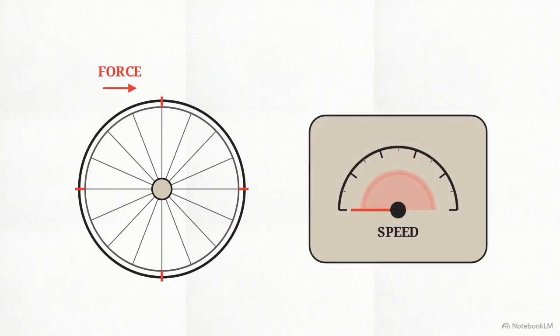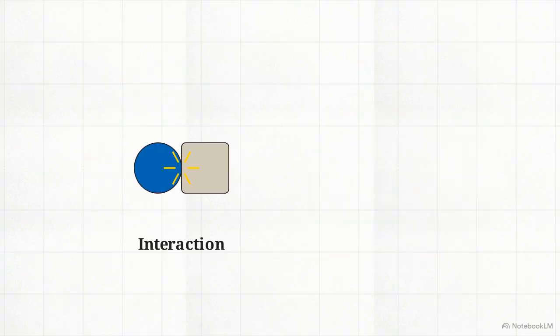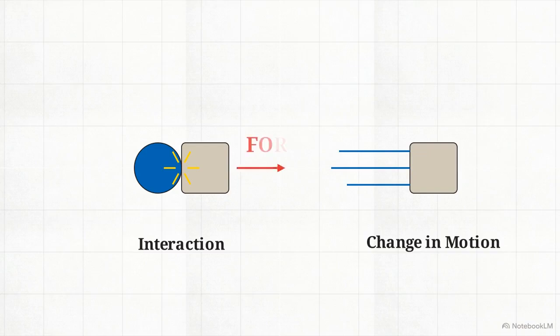Applying a push or pull changes how an object moves. Think of a bicycle. Pedaling applies force. As you increase the push, the wheel spins faster. Continuously increasing force accelerates the bicycle. With extra input, it keeps speeding up. Force is the foundational mechanism that translates an interaction into a change in motion.